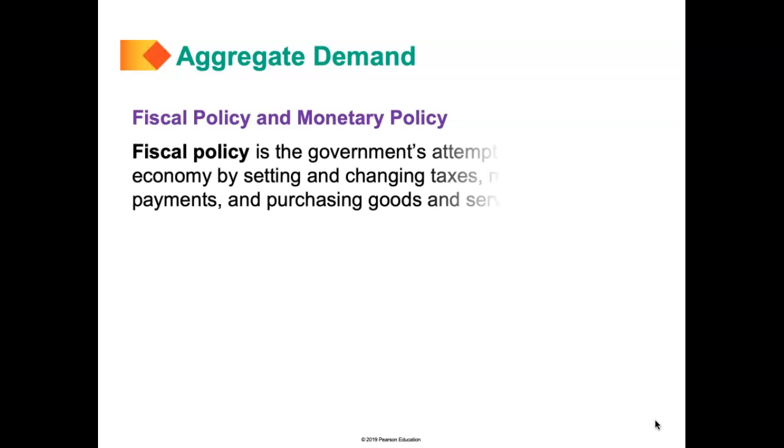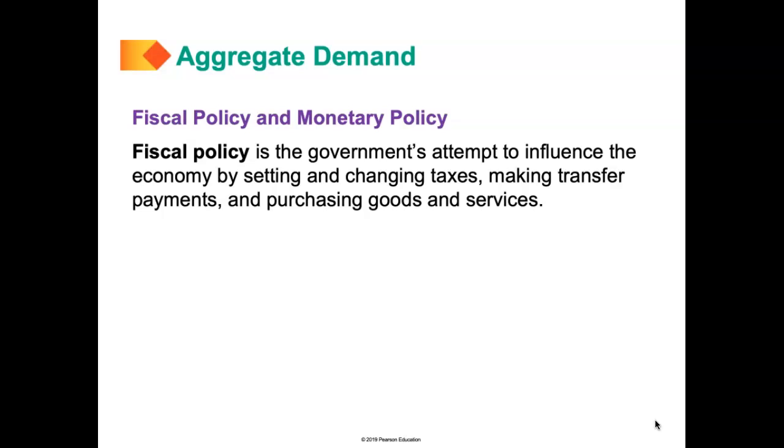Okay, so fiscal policy is any policy set by the government to influence the economy by changing taxes, by giving out free money in the form of transfer payments, or by the government actually purchasing goods and services. Right, now let's see how fiscal policy works.